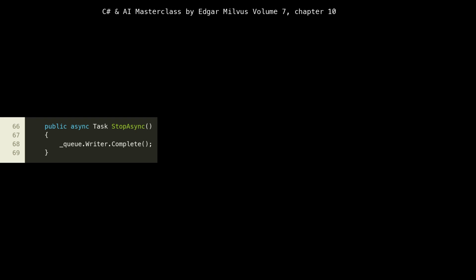The read all async loop in start processing async will continue to process any remaining items in the queue and then gracefully complete once the queue is empty. This ensures that all in-flight requests are handled before the agent fully shuts down, preventing data loss and improving the reliability of our distributed system. This is a common pattern for handling SIGTERM signals in containerized applications.